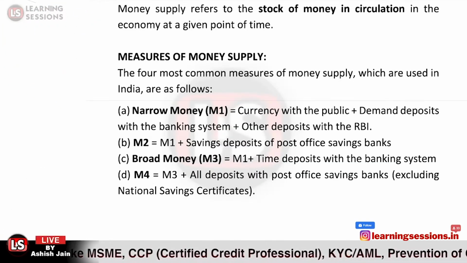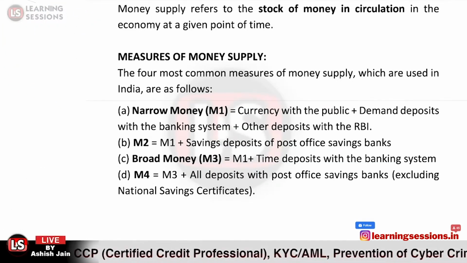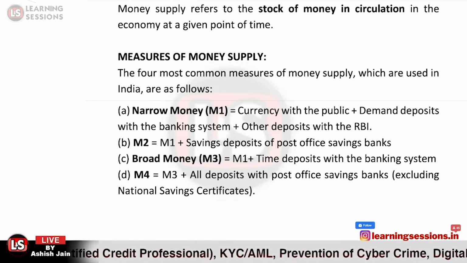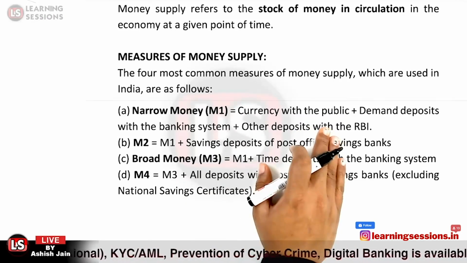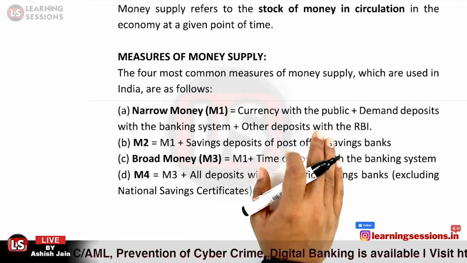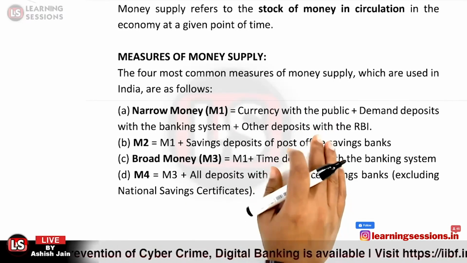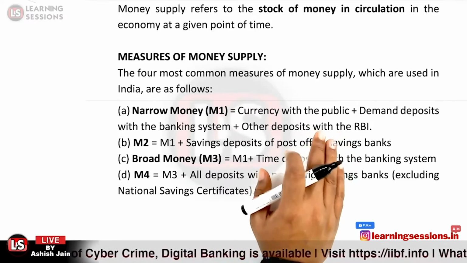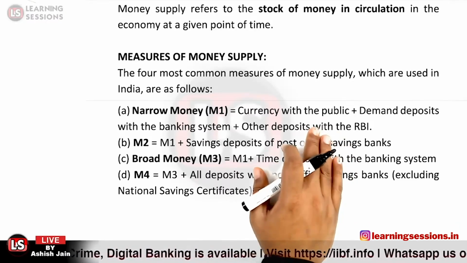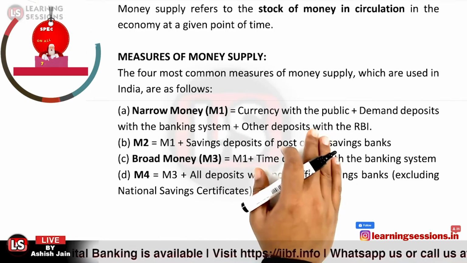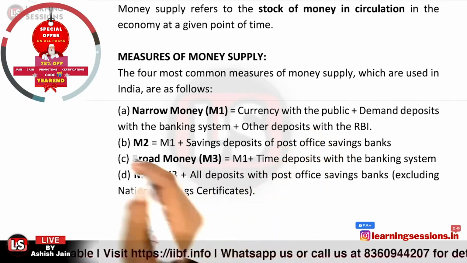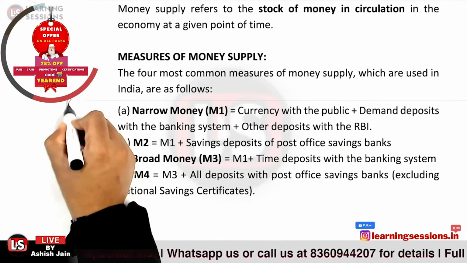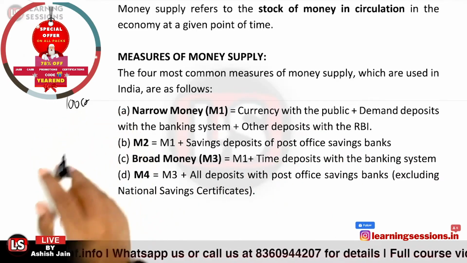So you must be aware of the different components of M1, M2, M3 and M4. I already told you that in the case of M1, we have the currency with the public, that is related to whatever amount of cash is available with the public. And how can we calculate it? The currency with the public can be calculated after deducting the cash with the banks from the total currency in circulation. Let us take the case that the total currency in circulation is 100 crore rupees.